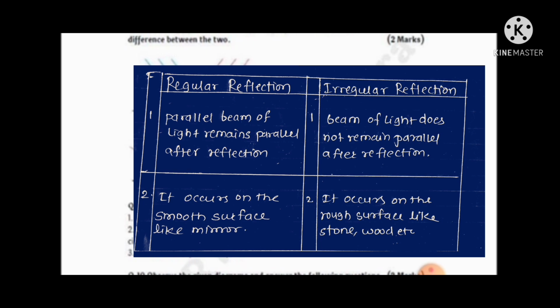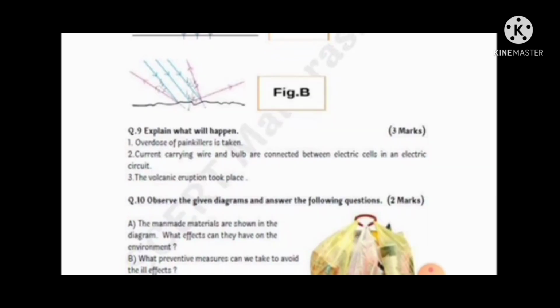This is known as regular reflection, while beam of light does not remain parallel after reflection, known as irregular reflection. Regular reflection occurs on smooth surfaces like mirror, while irregular reflection occurs on rough surfaces like stone, wood, etc.